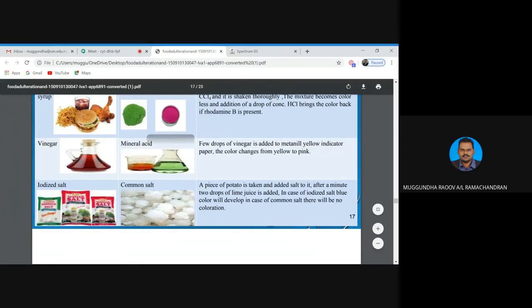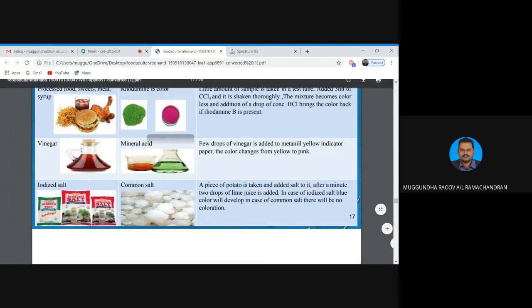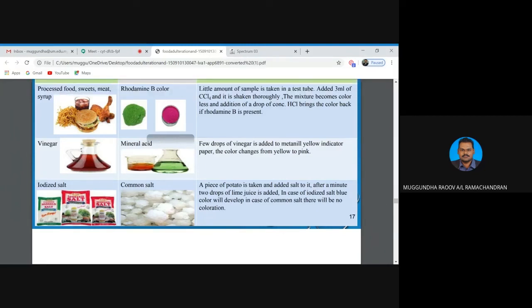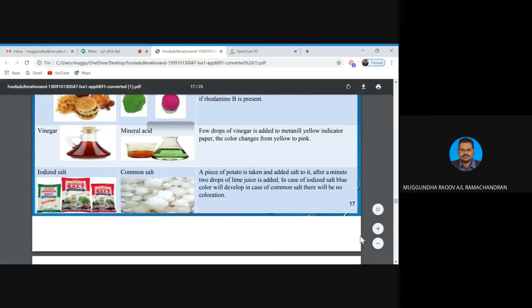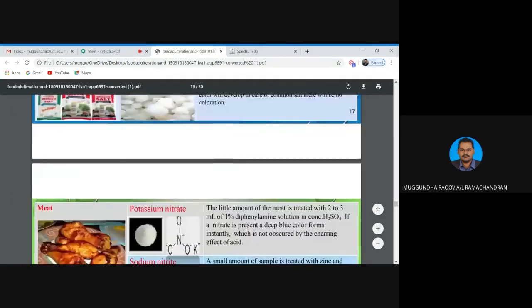In case of common salt, there is no colorization. So that is a very simple test to determine the presence of adulterants in iodized salt.